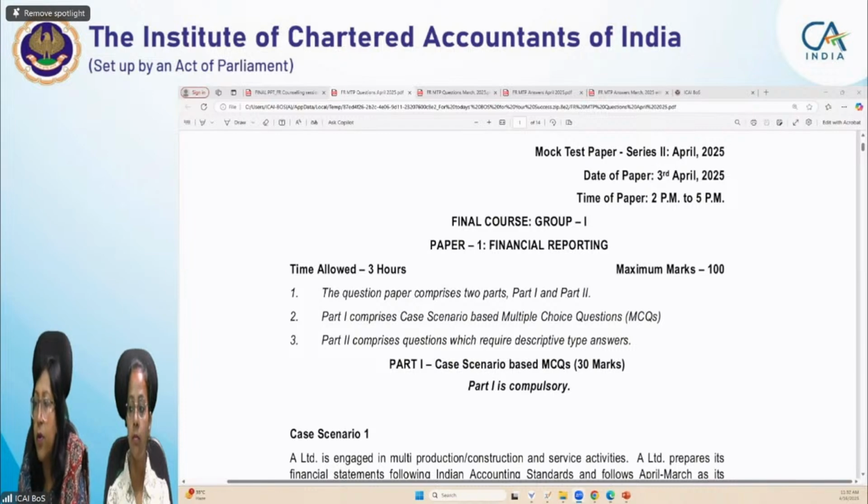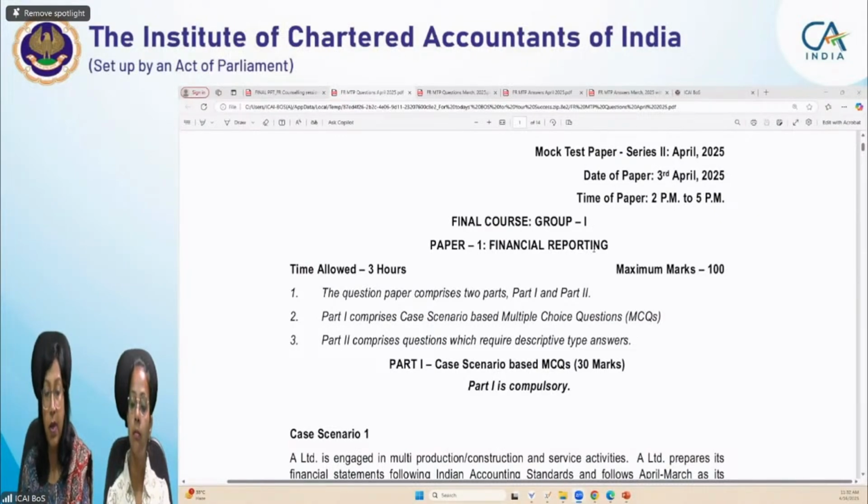This query was raised by Sitish Kumar. Any other query, students? You can raise it at the Zoom portal also, or through the ECPL portal, your BoS knowledge portal where you are showing it. Now we'll start with our mock test paper.